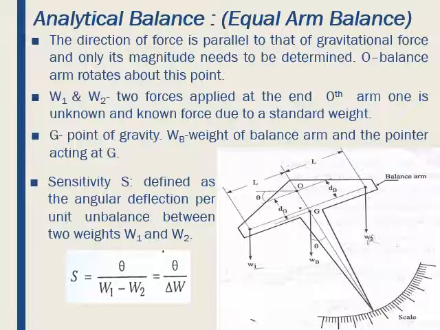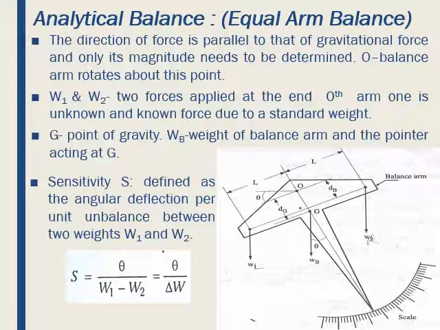Now G is the center of gravity of the balance arm, WB is the weight of the balance arm, and the pointer is acting at G. The above figure, 9.1, shows the balance in an unbalanced position when the forces W1 and W2 are unequal.